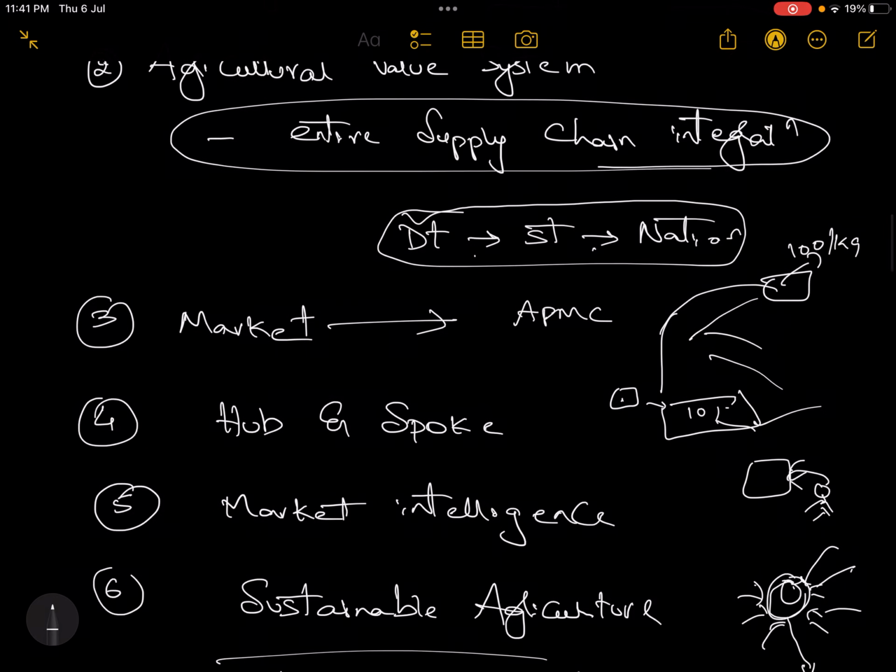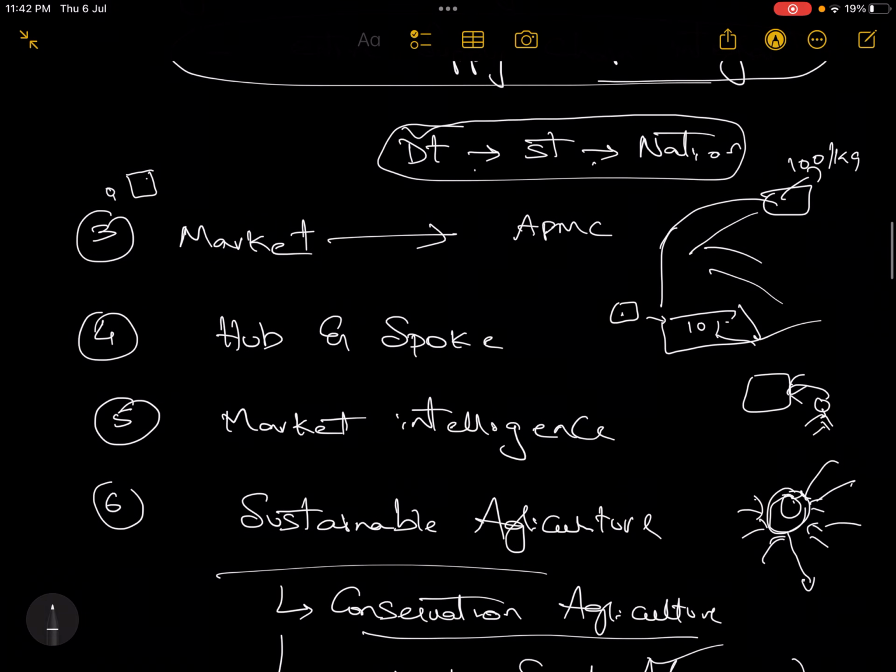Then market based reforms. Simply market based reform means the APMC reforms they are talking about, because currently a farmer can sell only in those markets where he is expected to sell, in restricted regulated mandis. A farmer cannot sell everywhere, wherever he wants, all over India. That is not possible. So that is causing huge problems to the farmer. Okay, so that should be focused well. That is called the reforms in the APMC.